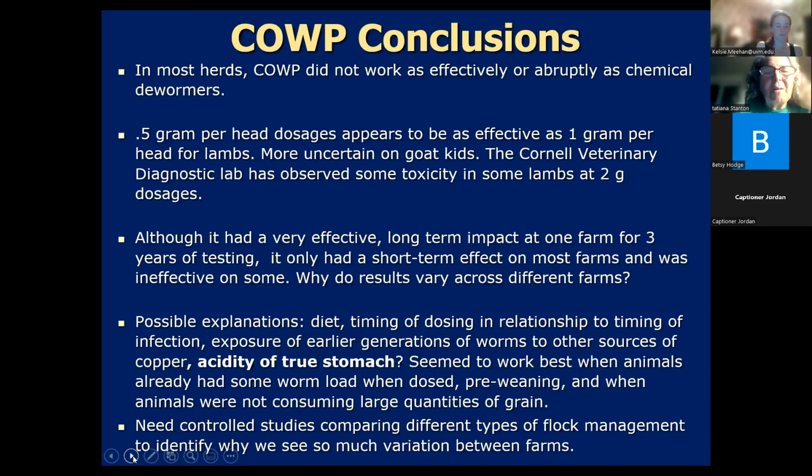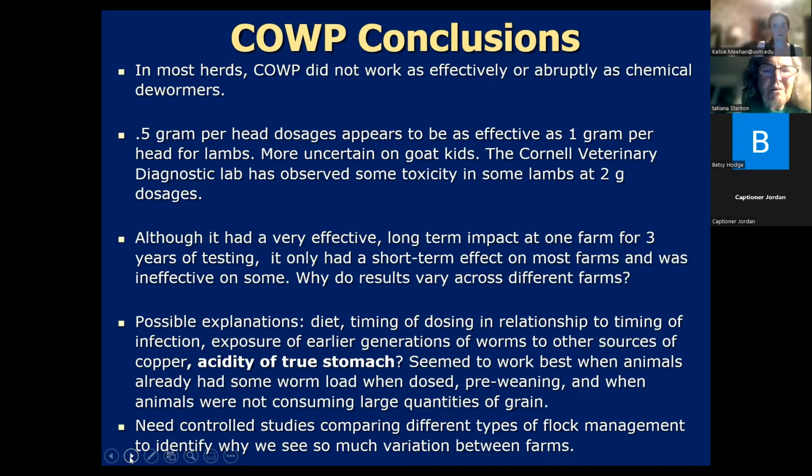So we didn't know if maybe the immune systems just really responded to the copper being there. But it's very variable from farm to farm is what we found in our studies. And so we don't know if it's the diet, the timing of the dosing in relationship to the timing of infection. It seemed like if animals didn't have any barber pole worm until a month or 2 later, it wasn't very effective. At the same time, if the animals had super high infections of barber pole worm, it didn't seem to be very helpful.